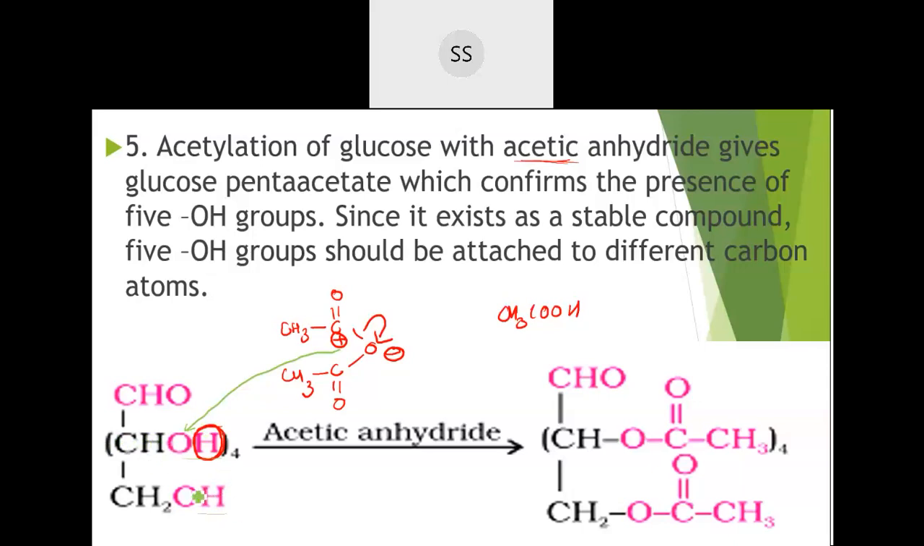These were stable also. Stable means that all the OH groups present on the remaining carbons are individually attached, separately attached, because this was already confirmed. We have already confirmed the aldehyde group is present. Next, they wanted to confirm how the remaining 5 carbons are attached and with what group. So this acetic anhydride reaction was done, which eliminates an acetic acid molecule, and that acetate part comes and attacks here, giving you glucose pentaacetate. This was formed, indicating that there are 5 OH groups present.